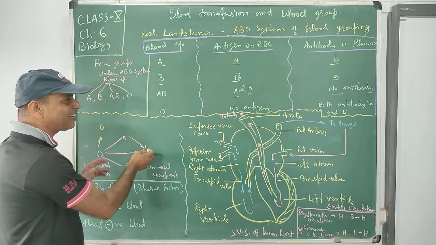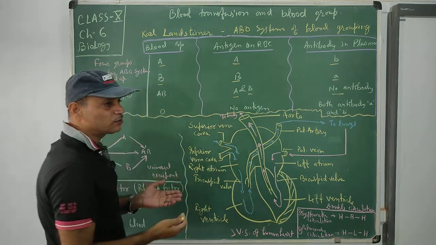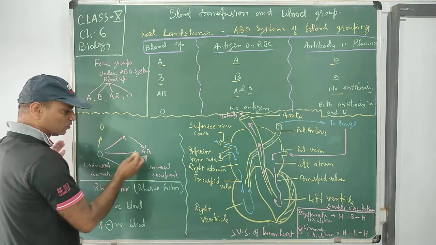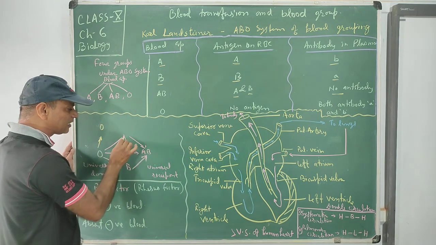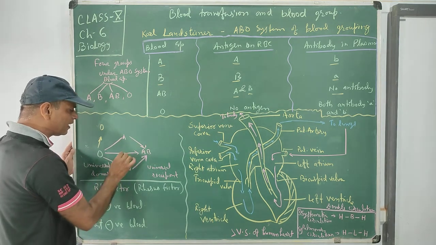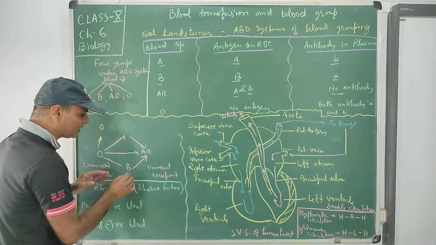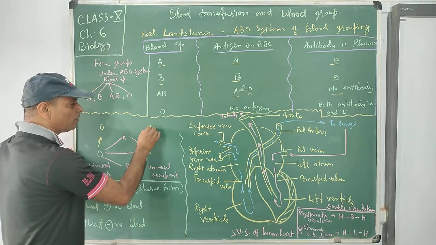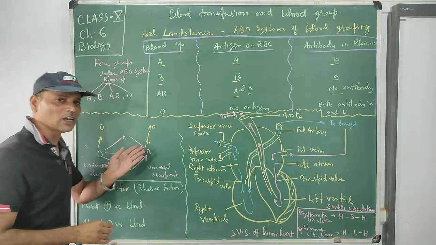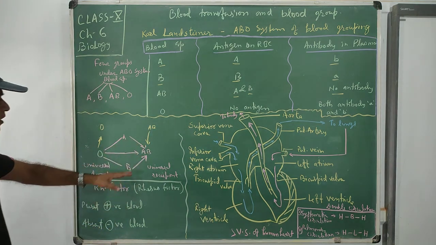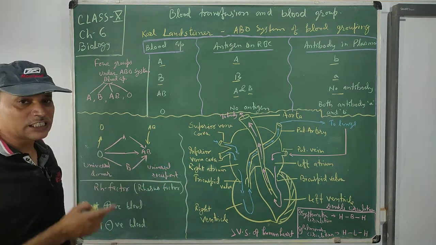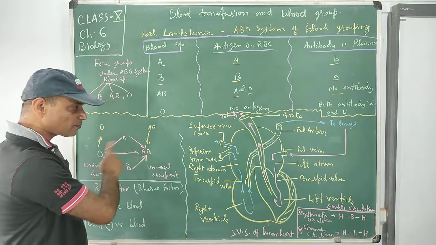And AB has no antibody, that's why they accept blood from all the different blood groups. So see, AB can receive blood from A, from O, from B, and from AB itself. So this is the way by which they can receive blood from all blood groups. That's why they are the universal recipient. So this is the transfusion.